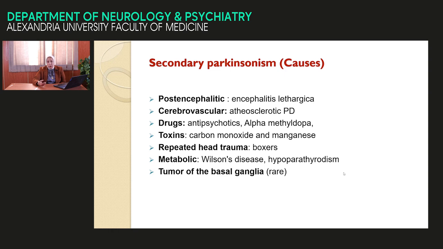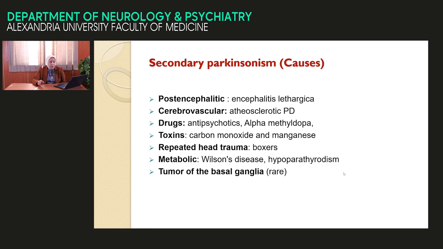Sometimes a patient comes with Parkinsonian manifestation, not a disease, induced by some drugs, like in a psychotic patient or acute agitated patient. When they receive antipsychotics in higher dosage in potent form, they develop a Parkinsonian-like picture. Some toxins may induce Parkinson, like carbon monoxide and manganese. So past history in this patient is important to exclude some of the secondary Parkinson. Some of these may be treatable diseases.